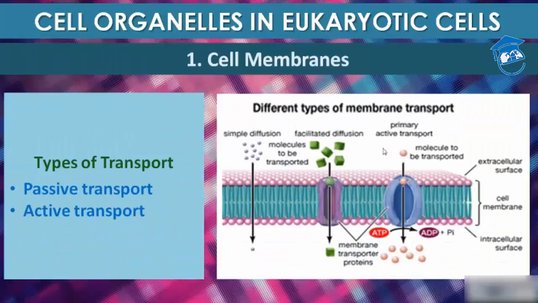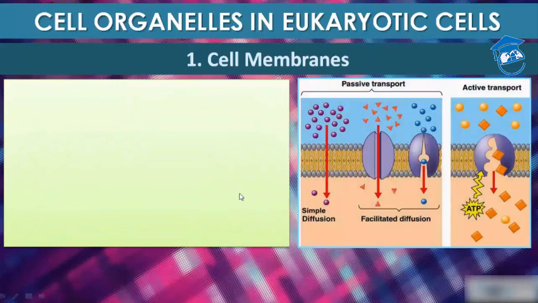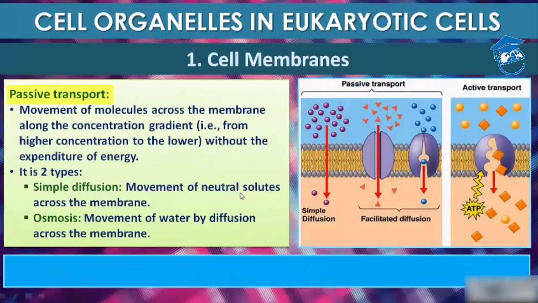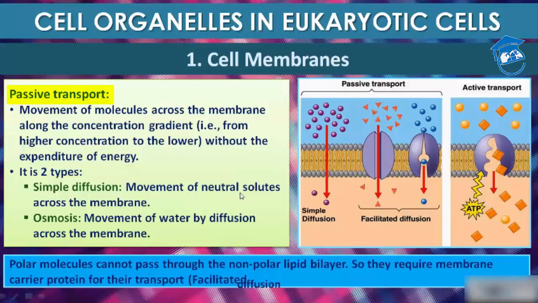So different types of membrane transport we will study here. There are two types of transport which are seen in cell membrane. That is, first is passive transport and another is active transport. Now what is passive transport, students? Many molecules can move briefly across the membrane without any requirement of energy. So that is your passive transport.